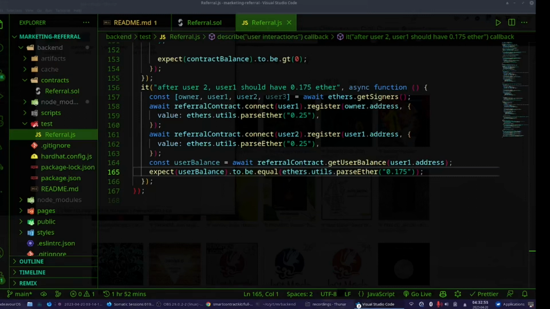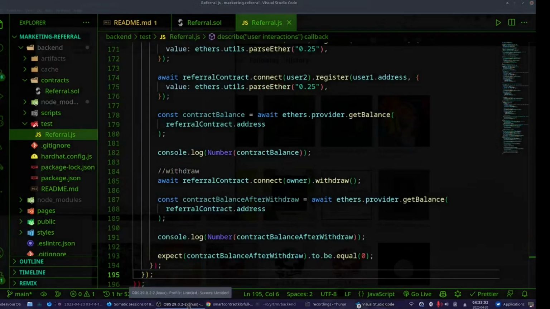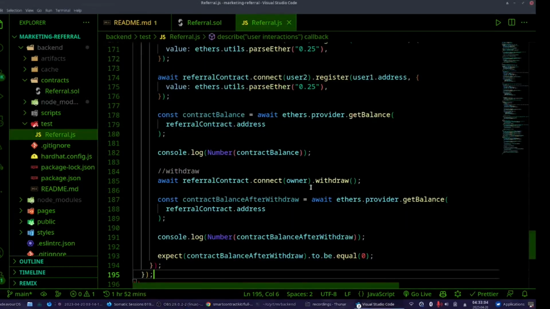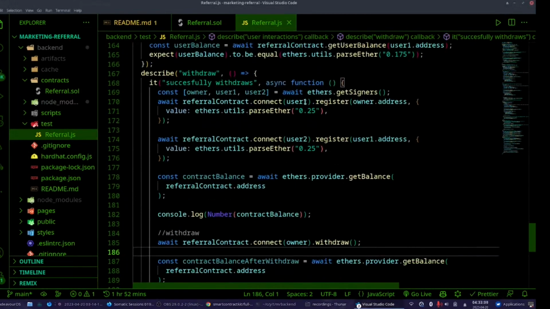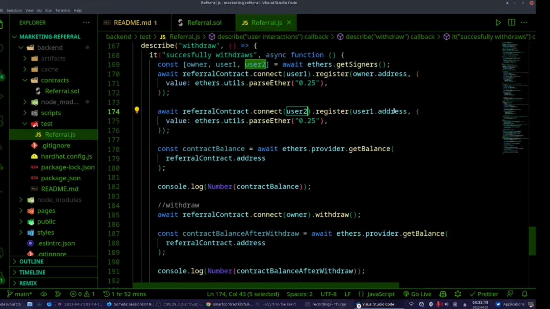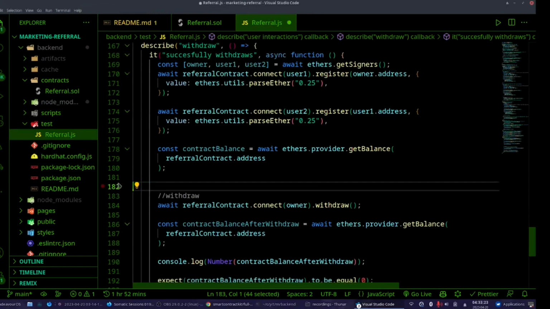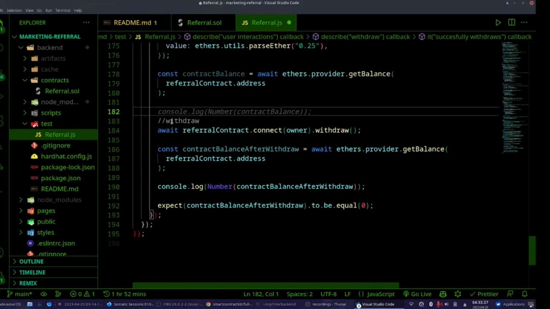Let's check whether the user can withdraw or not. I guess we are still in. Yes. Here, what are we doing? We are connecting to user 1 and registering. Then we are connecting to user 2 and registering using user 1. Then I get the contract balance.